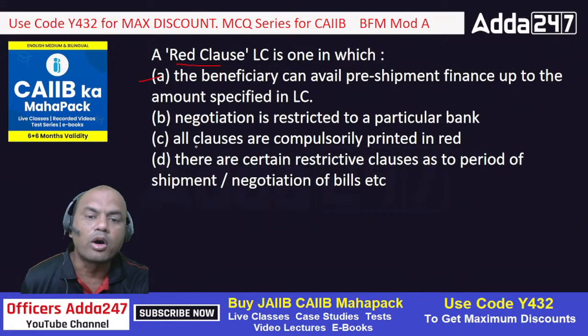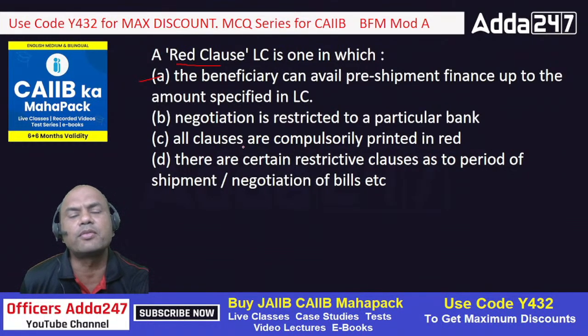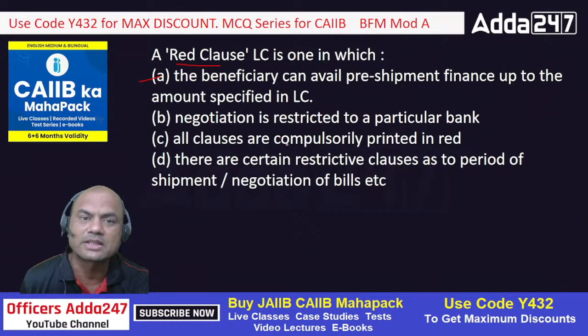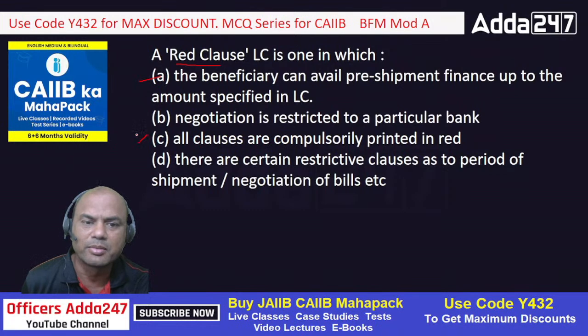All clauses are compulsorily printed in red. No, that is wrong. Nothing is printed in red nowadays, because everywhere we have a Swift LC now. Whenever we get it printed, it's all black. So nothing is printed in red. So that is gone. B is gone, C is gone, and D is also gone.